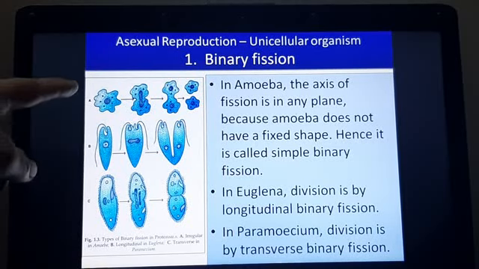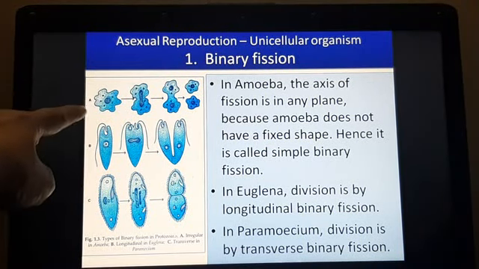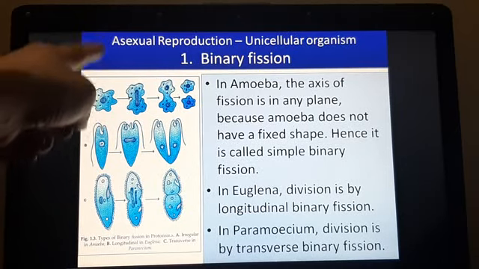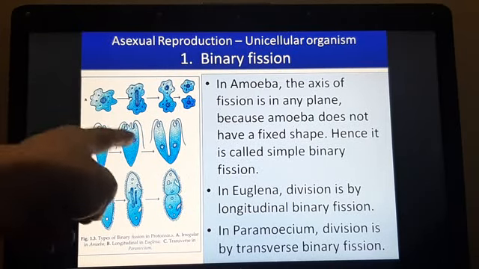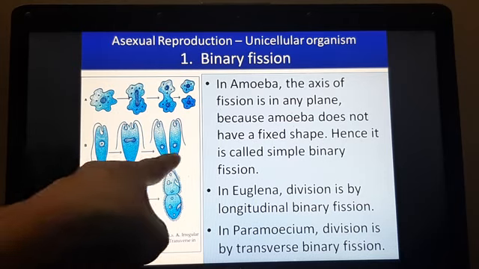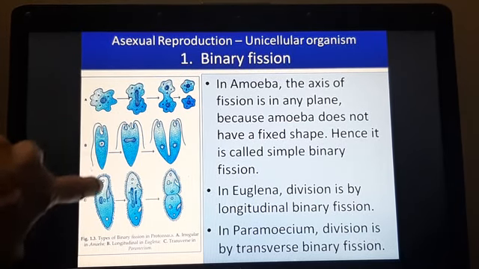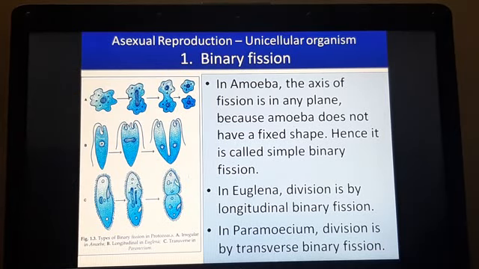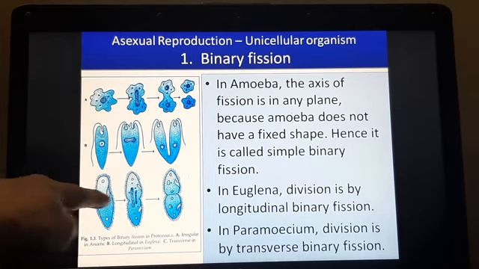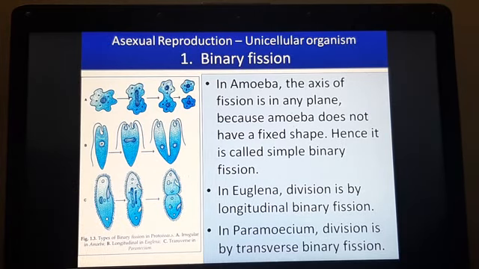For example, in amoeba, since amoeba doesn't have any fixed shape, the division can take place in the horizontal way, in a vertical way, or in any oblique plane as well. This second picture is that of euglena, and you can see that euglena is dividing only in the longitudinal way, and therefore it's called the longitudinal binary fission. Whereas here in the C example, you've got an example of a parent paramecia, and you can see the division is along a horizontal plane or equatorial plane, and that's why it's called a transverse binary fission.